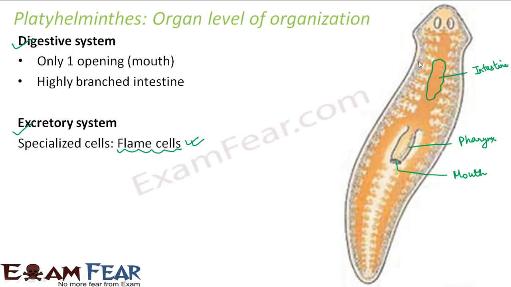If you look at this organism, you see some grey colored tube-like structure. So this grey colored canal which you see here, you see some canal, right? That is the excretory canal, and inside this excretory canal are present the flame cells.